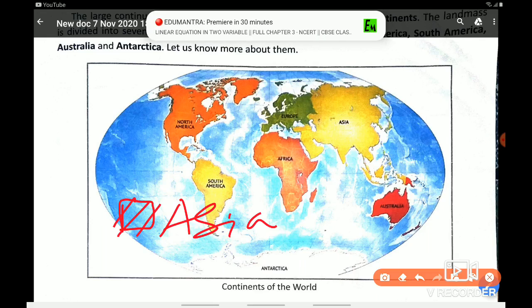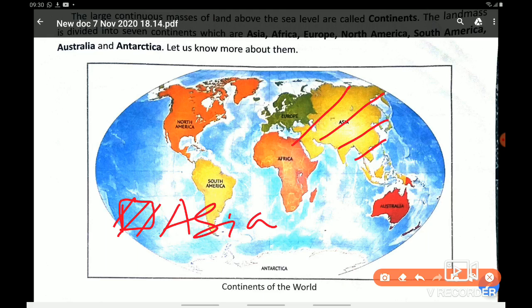Here in the index you write Asia, this will show that this sign is indicating the areas of the Asian continent. Like this you will make 7 boxes and indicate it. Don't forget children, without an index, map pointing is meaningless. So this is very, very important for you.